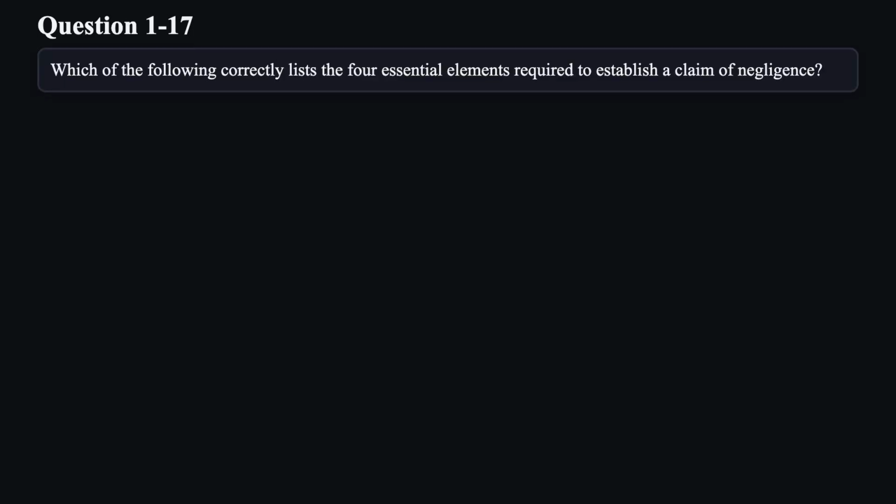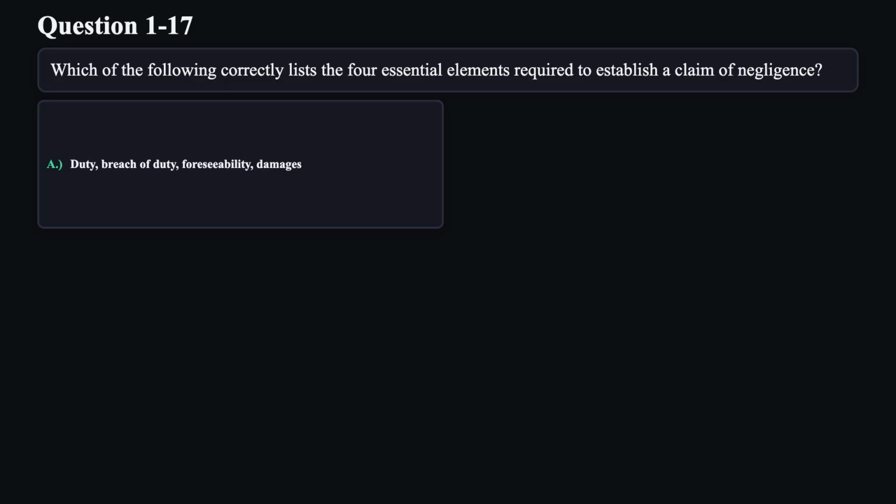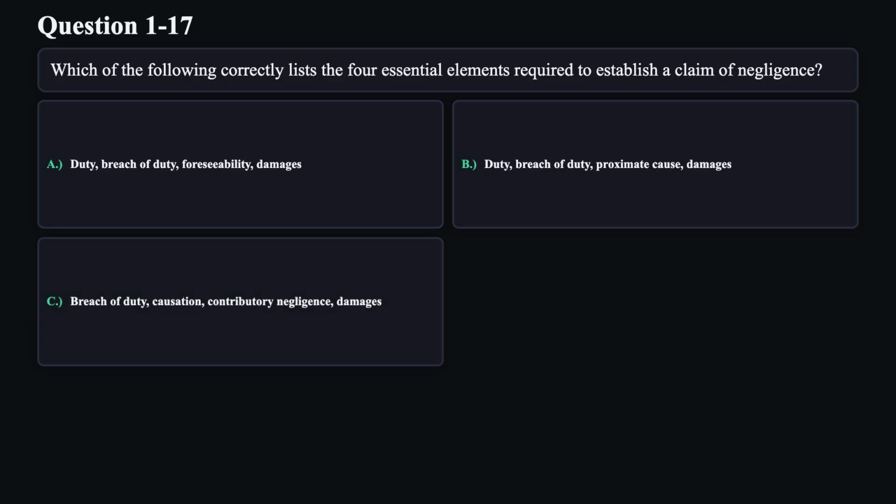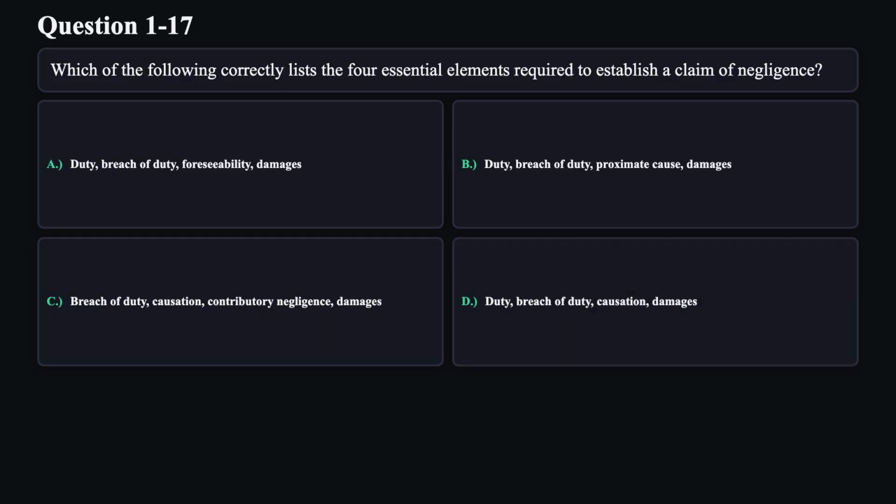Question 17. Which of the following correctly lists the 4 essential elements required to establish a claim of negligence? A. Duty, breach of duty, foreseeability, damages. B. Duty, breach of duty, proximate cause, damages. C. Breach of duty, causation, contributory negligence, damages. D. Duty, breach of duty, causation, damages.